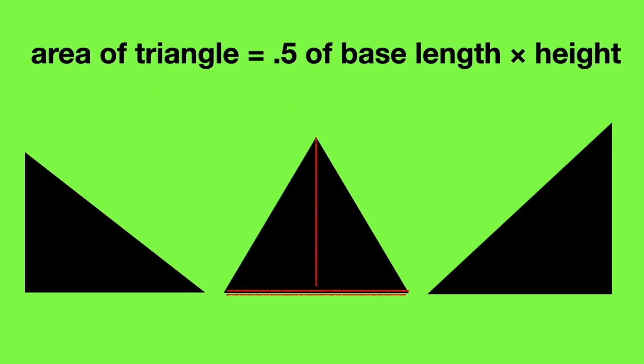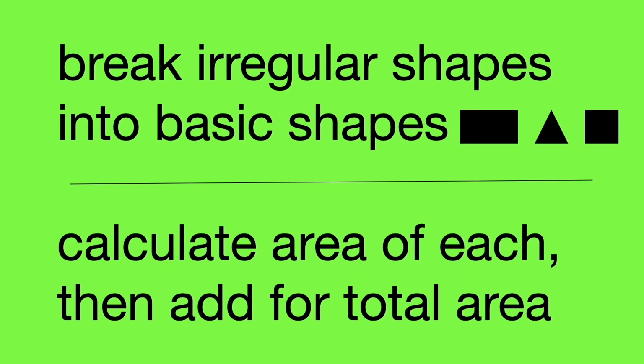height. Super quick review. Area of a triangle is half of the base length times the height. If you need to, break irregular shapes into basic shapes. Try and make it a square, a rectangle, a triangle, and calculate the area of each, then add for the